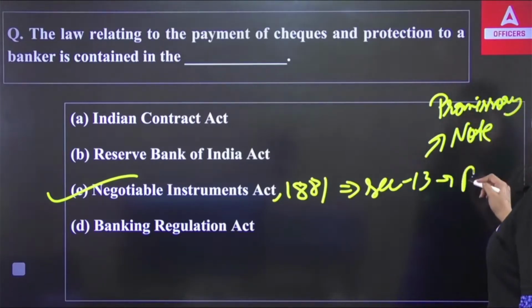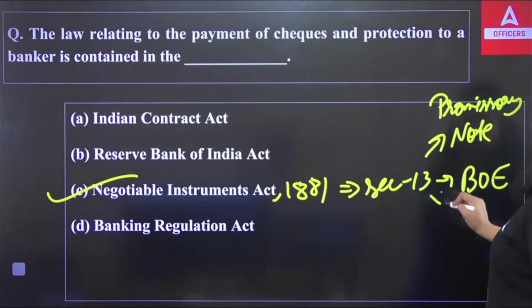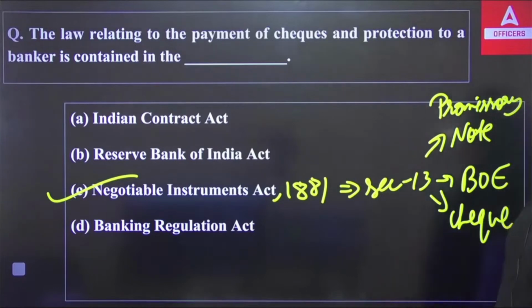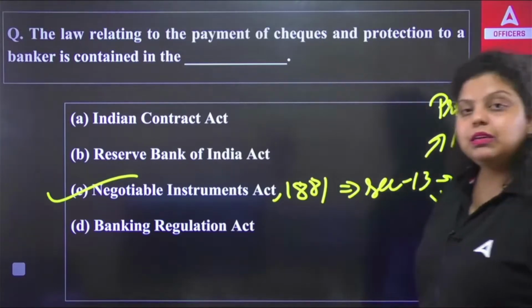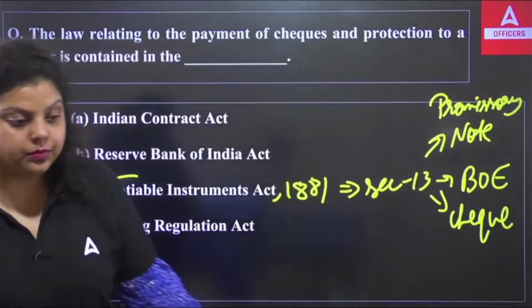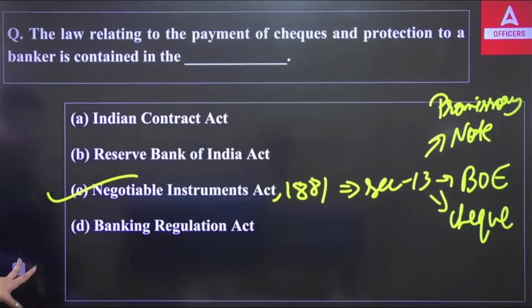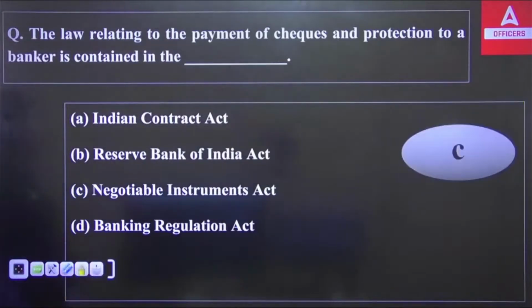Second, we have bill of exchange. And third, we have check. Okay, these 3 types of negotiable instrument we have: promissory note, bill of exchange, and a check. Clear? So the negotiable instrument talks about the what?